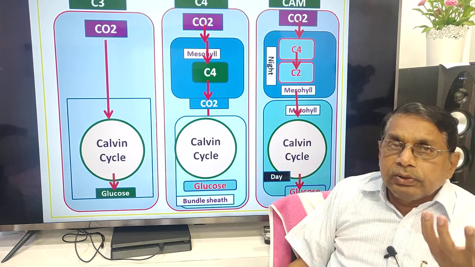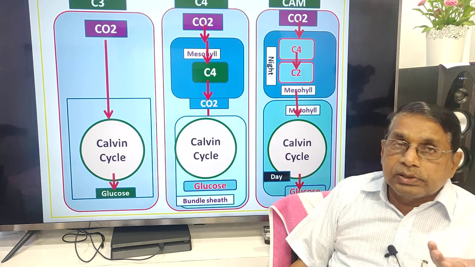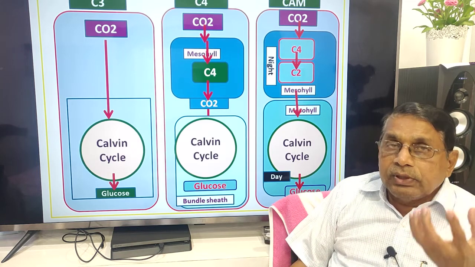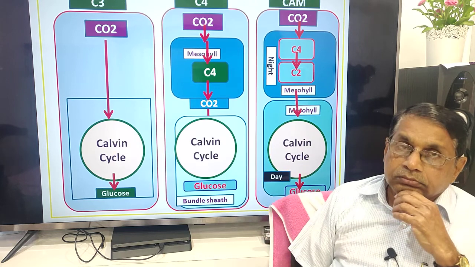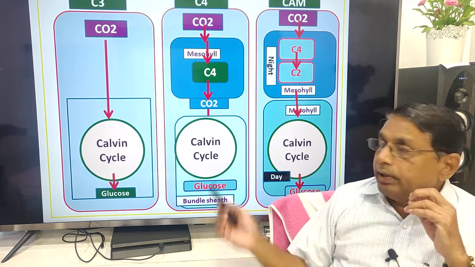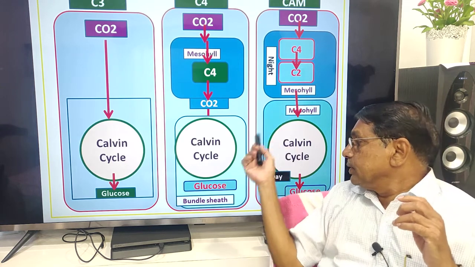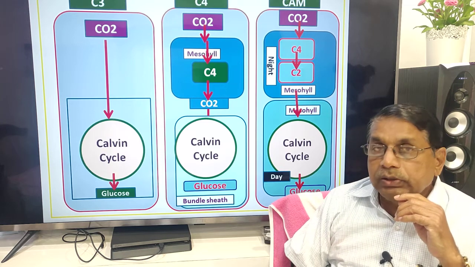But during night, what happens? No ATP, no NADPH. So they wait until the daytime when the stomata are closed, and carbon dioxide is utilized for fixation through the Calvin cycle.